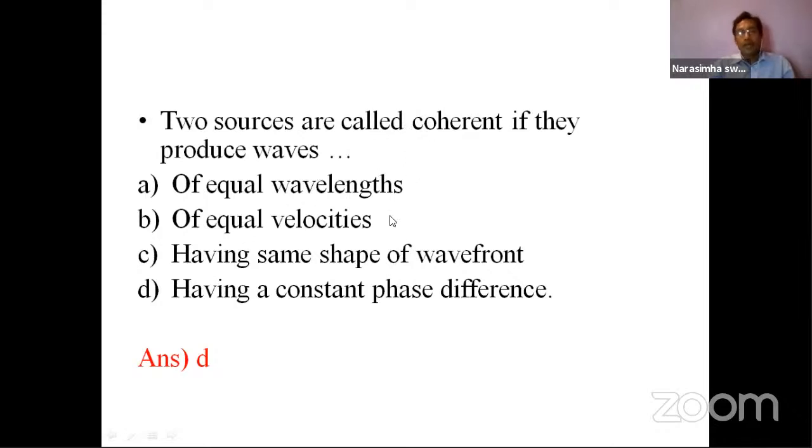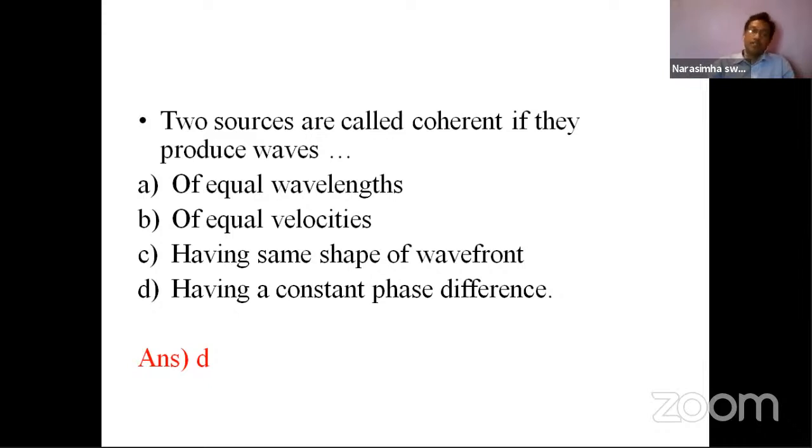Next, of equal velocities. No, this is also absolutely not concerned. If the velocities are the same, for example, I am shouting and you are also shouting with the same frequencies, can we say that both the rays are moving with the same phase?